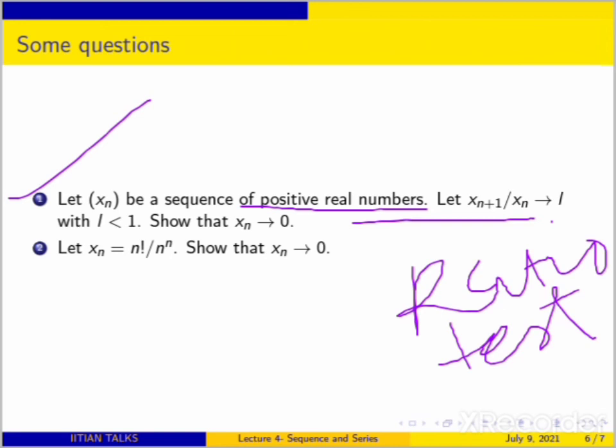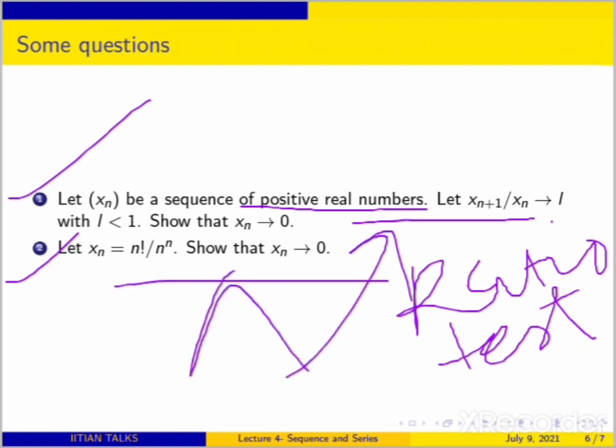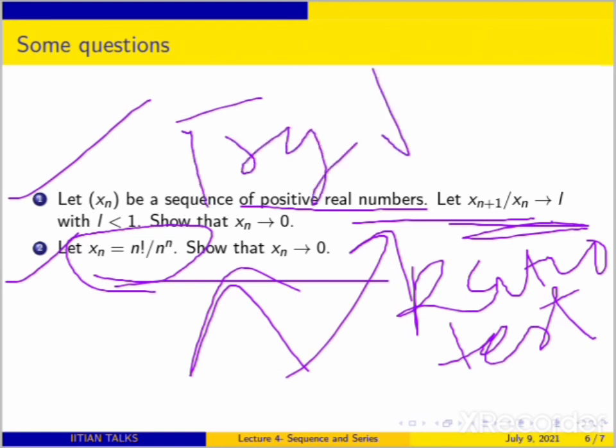And the second one is a consequence of the first one. You can apply the first one in this proof. You can apply this result, and you will see that xn plus 1 by xn is converging to 0 in that case, and 0 is less than 1. So xn converges to 0 by the first part. So try to prove. I have given some idea. Try to prove. Okay. So that is some idea.